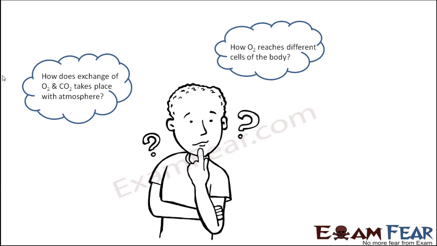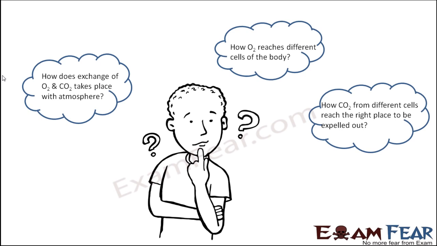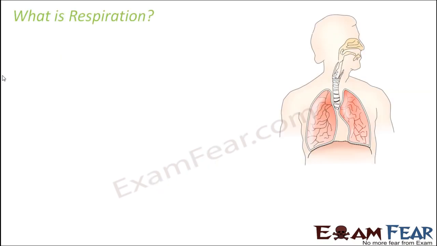So how is that carbon dioxide sent from the cell to the atmosphere? Again, how oxygen reaches different cells of the body. Now, even if you take it in, how it actually goes, how the process happens, how carbon dioxide from different cells reach the right place to be expelled out, and which is that right place. So we will talk about all these. By the end of this lesson, all these questions will be answered.